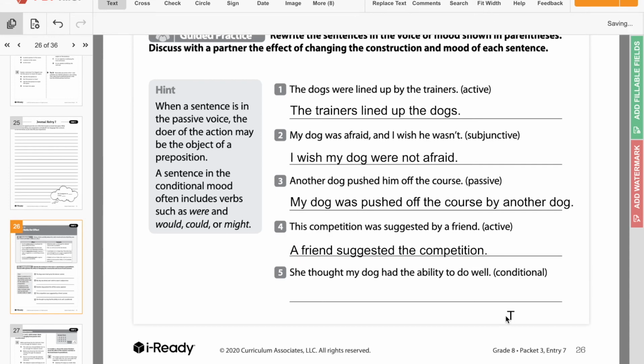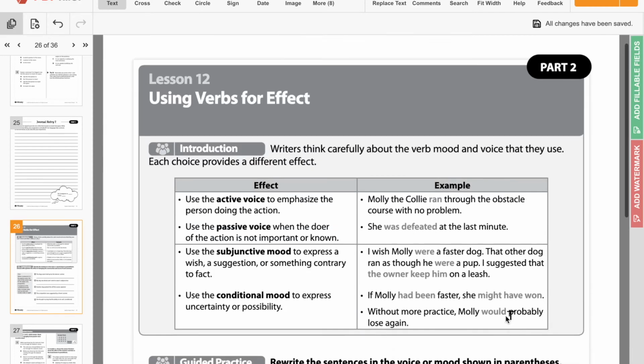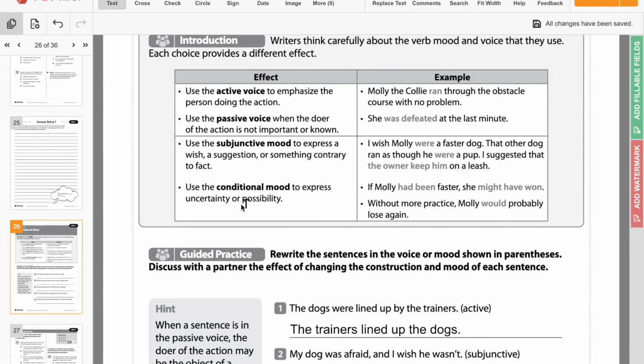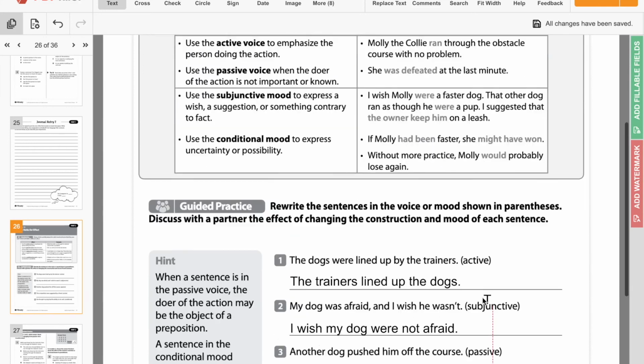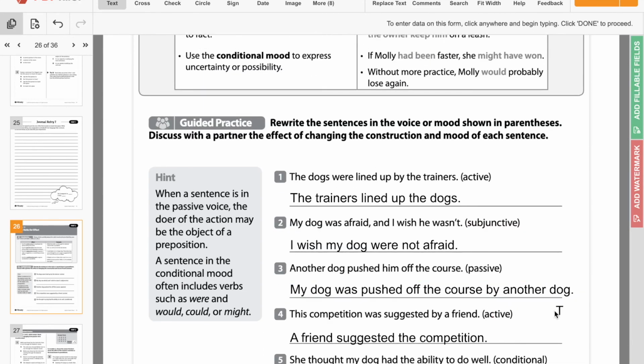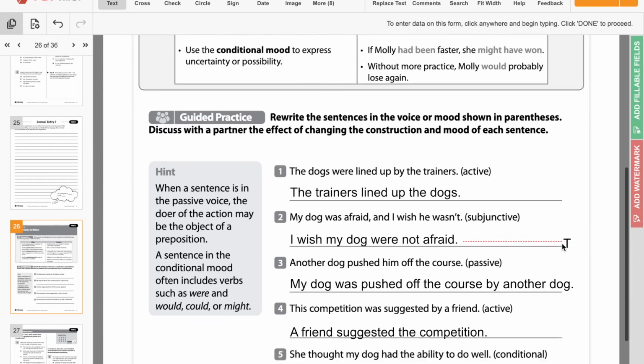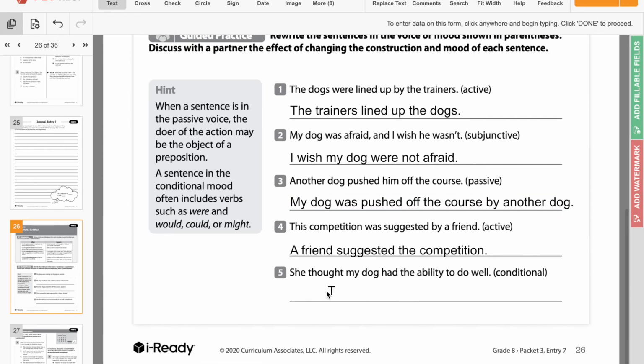The last one says, she thought my dog had the ability to do well. And we need to change this to conditional. So if we look at conditional, this is expressing uncertainty or possibility. So she thought that my dog had the ability to do well. Well, if we look over here, it often contains were, would, could, or might. So she thought my dog, what?